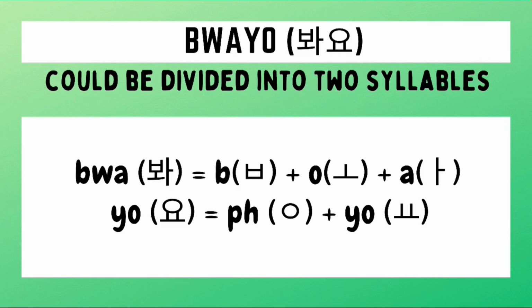Anyway, for the next syllable yo, we need to draw first a no sound or a placeholder ieung followed by the yo character itself. And then, when we combine the Hangul for each of these two syllables, we can now write the Hangul of the word BWAYO.